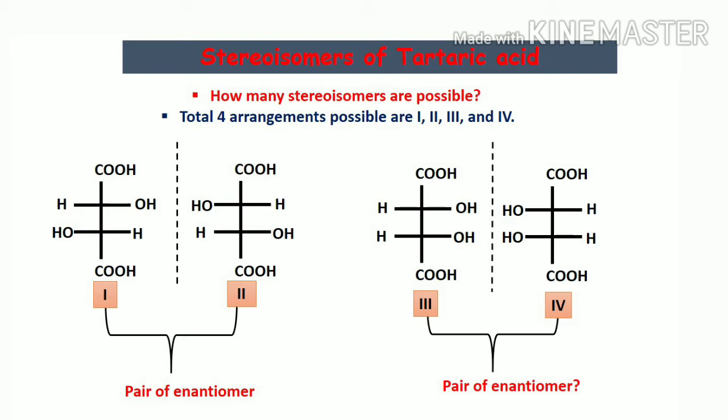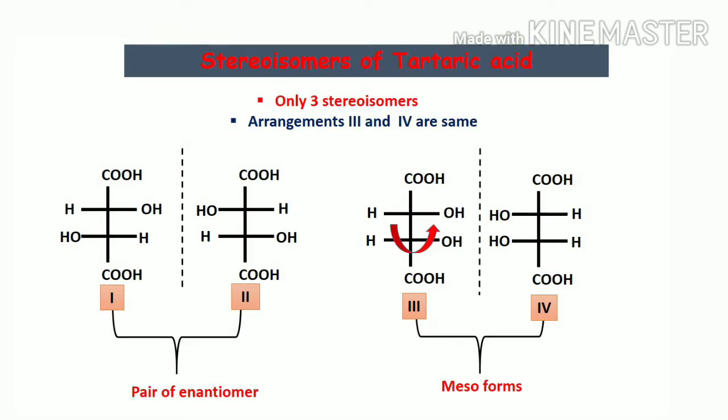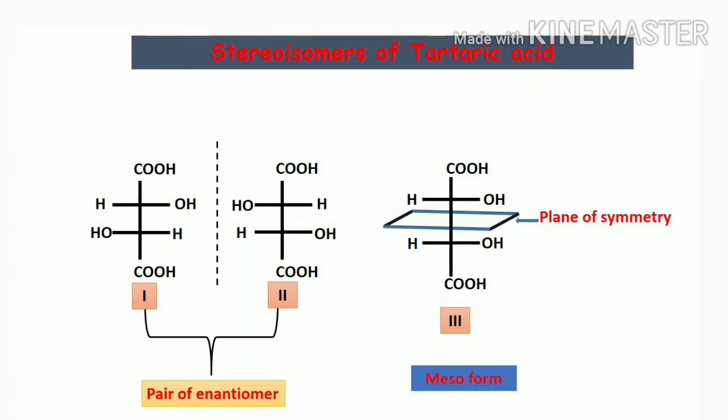You will say that out of 4, 1 and 2 are a pair of enantiomers and 3 and 4 are also a pair of enantiomers. But there is a hitch. Look at structures 3 and 4. Are these two arrangements different? The answer is no. These are the same arrangement. By rotating 3 through 180 degrees, you will get 4. Thus, tartaric acid exists only in 3 forms, out of which 1 and 2 are a pair of enantiomers and 3 is called the mesoform. Now you will get irritated. Why a new term? Why can we not call it simply a diastereomer?